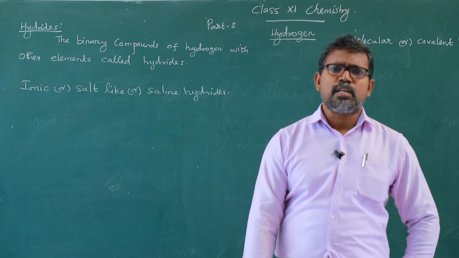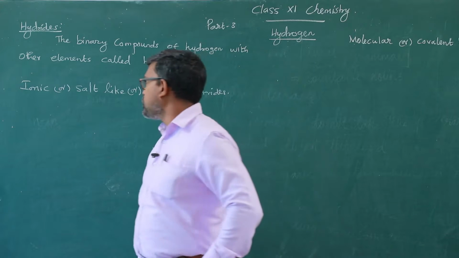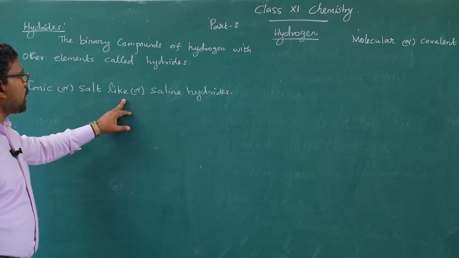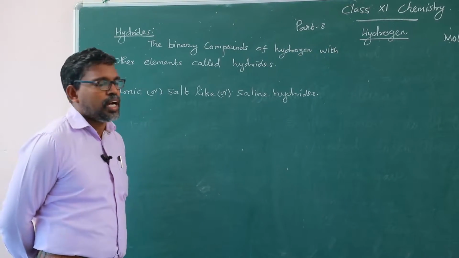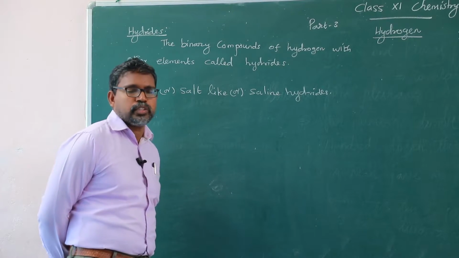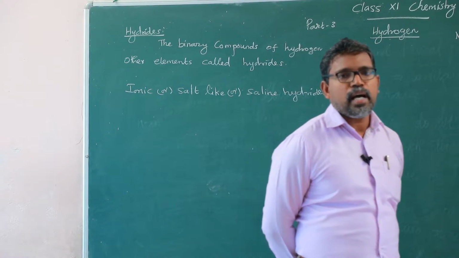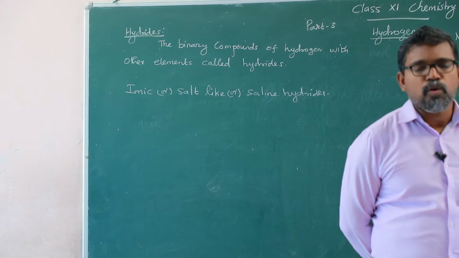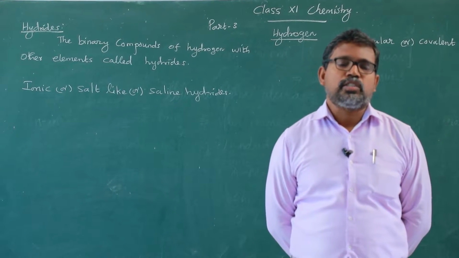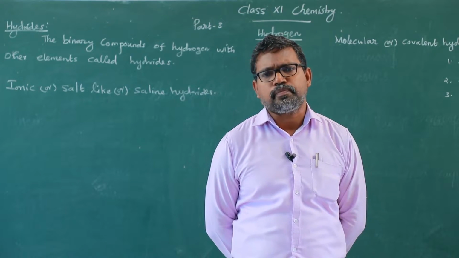The hydrides are majorly classified into three types. The first one is ionic or salt-like or saline hydrides. The second one is molecular or covalent hydrides. The third one is interstitial hydrides or metallic hydrides.